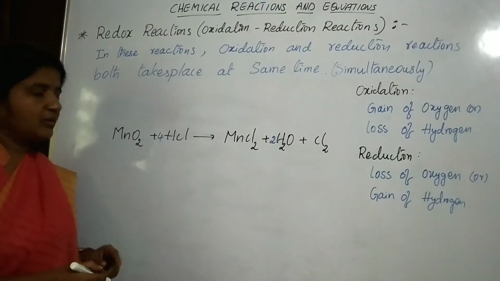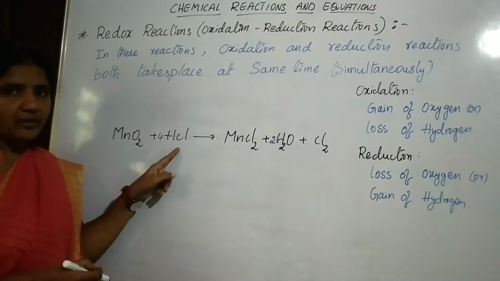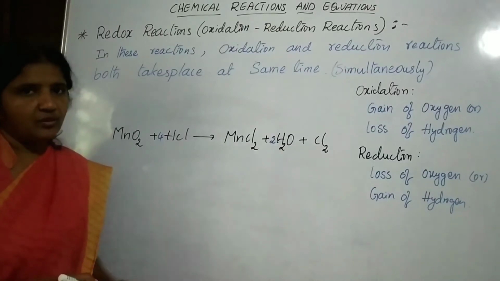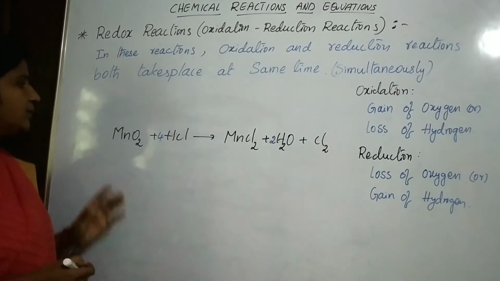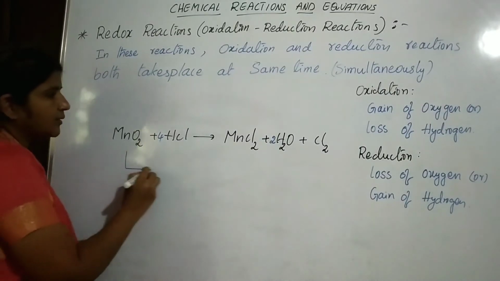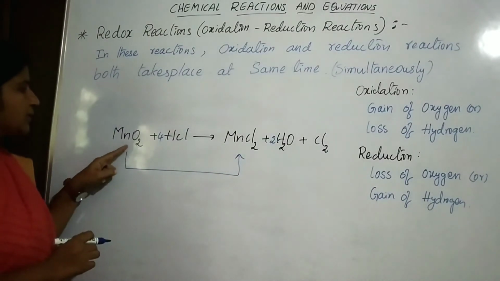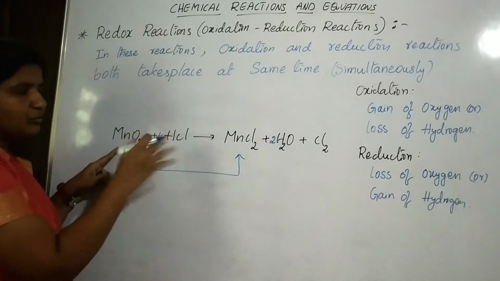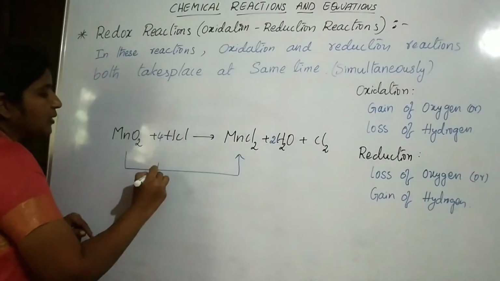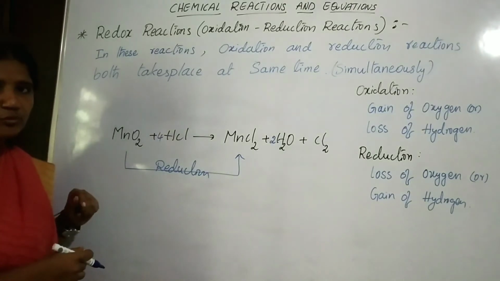Look at this reaction. Manganese dioxide reacts with hydrogen chloride and forms manganese dichloride, water and chlorine. These are the products. In this reaction, manganese dioxide is converting to manganese chloride. In manganese dioxide, oxygen is being liberated. Loss of oxygen is nothing but reduction.